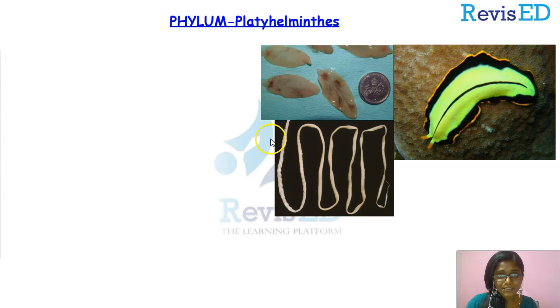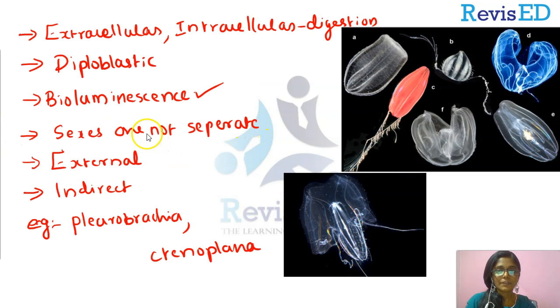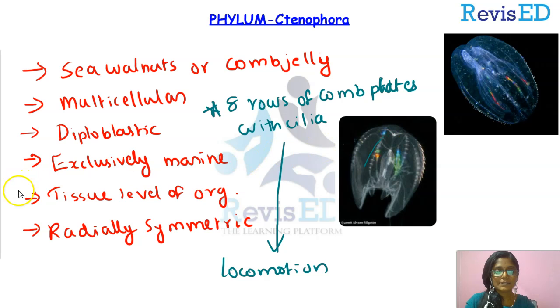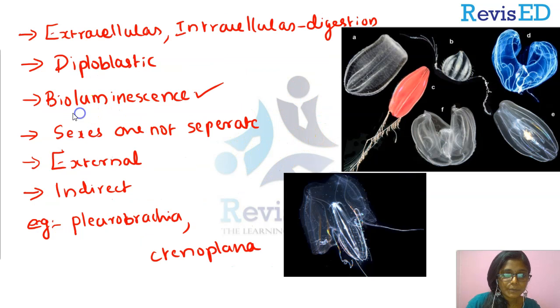So guys, we were discussing the different phyla coming under the animal kingdom, and recently we have finished the phylum Ctenophora, right? And you will be remembering the 8 rows of comb plates present in Ctenophora. Let me show you. See, these 8 rows of comb plates. I think you remember, right? Now, what were the peculiar features of this phylum? Yes, it is these comb plates as well as the property of bioluminescence.